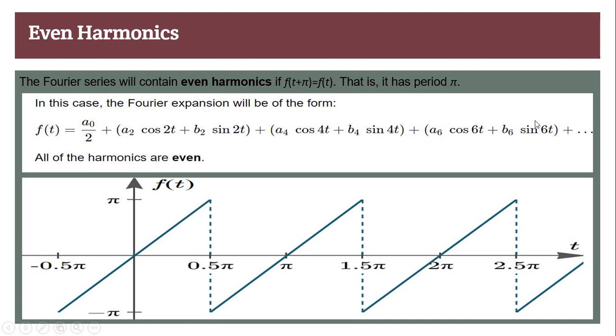This is the term for 6, this is the term for 4 and this is the term for 2, plus the DC offset. When you add all the even terms into the system, it generates a signal like a sawtooth waveform.